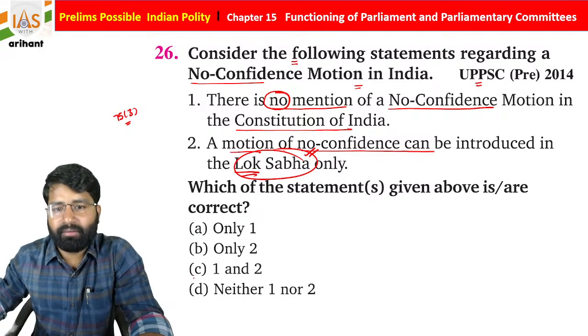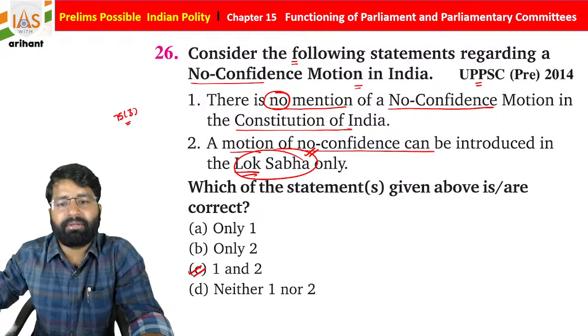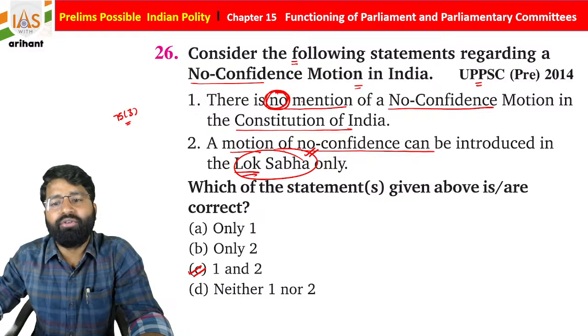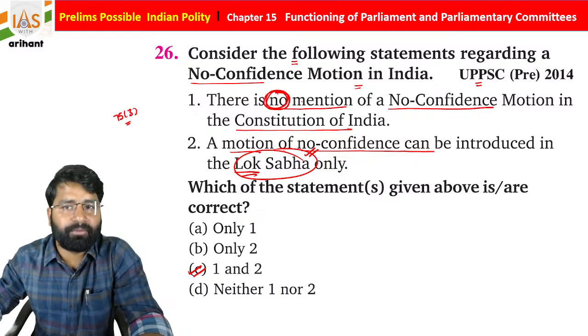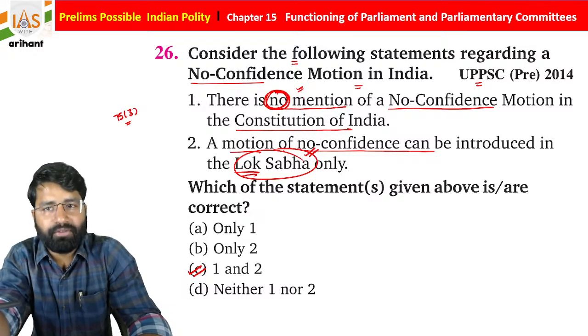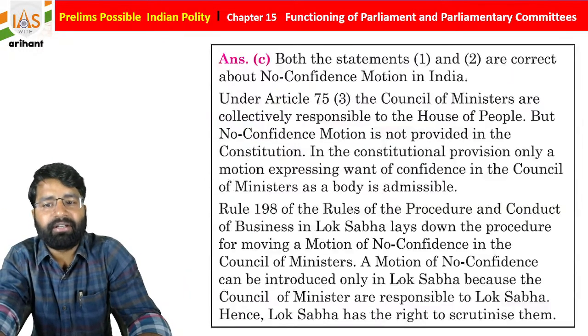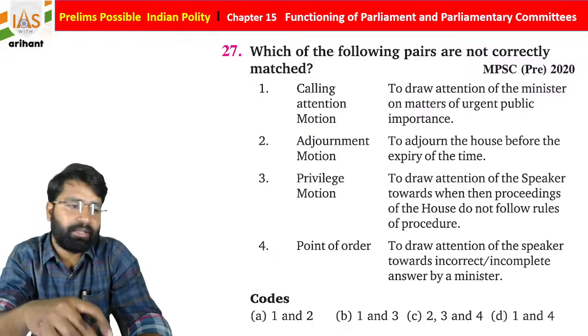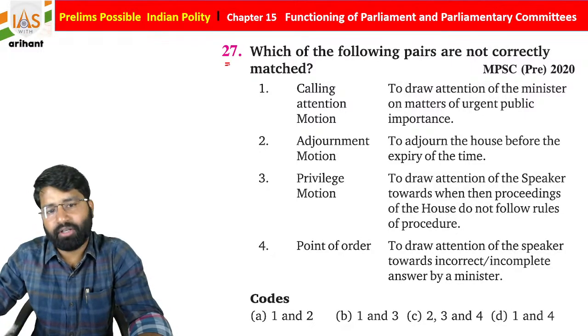So see, both statements are correct because here they use "no mention of the no confidence motion." Let's suppose they were saying that there is a mention of the no confidence motion, then statement 1 would be incorrect. Now see question number 27.